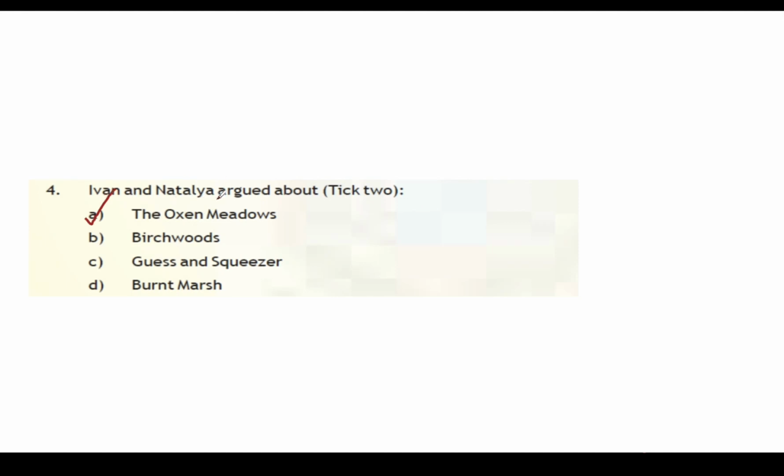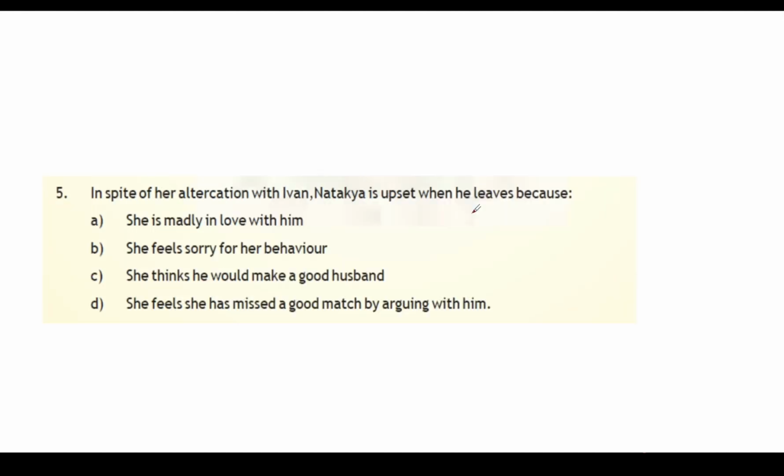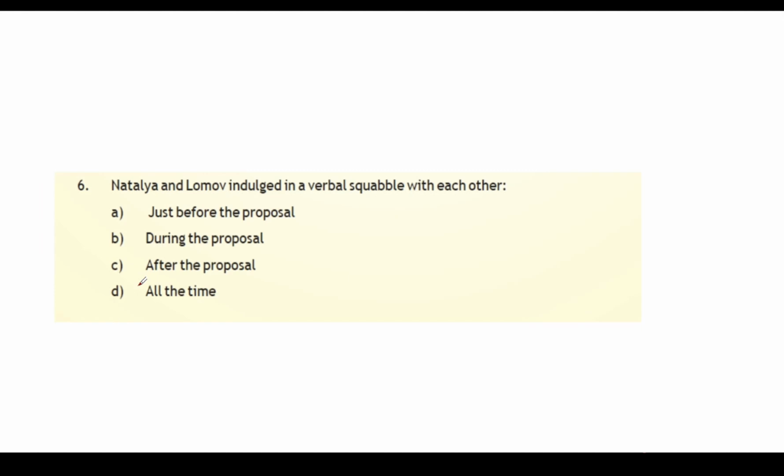And one more, Ivan and Natalia argued about two things, guess and squeezer. Guys, don't take on Birchwoods because they didn't argue about Birchwoods. They only argued on the oxen meadows and guess and squeezer, sorry, the dogs. Fifth one, she feels she has missed a good match by arguing with him all the time.